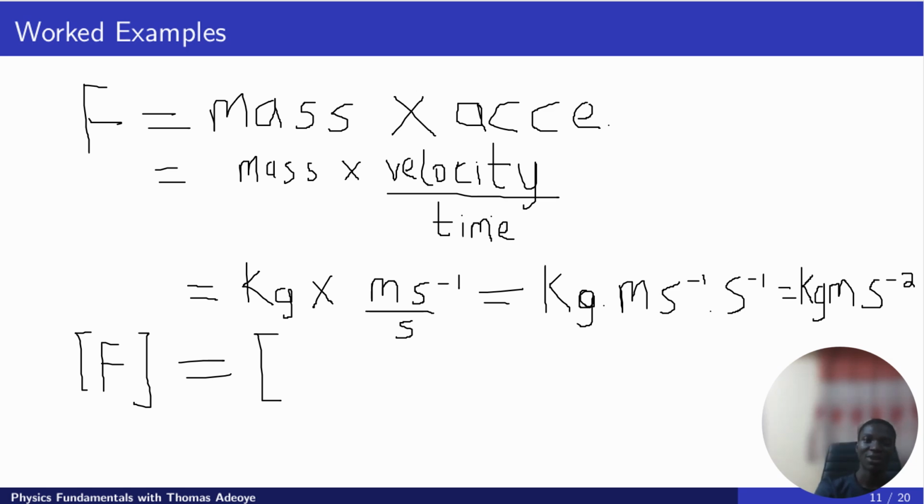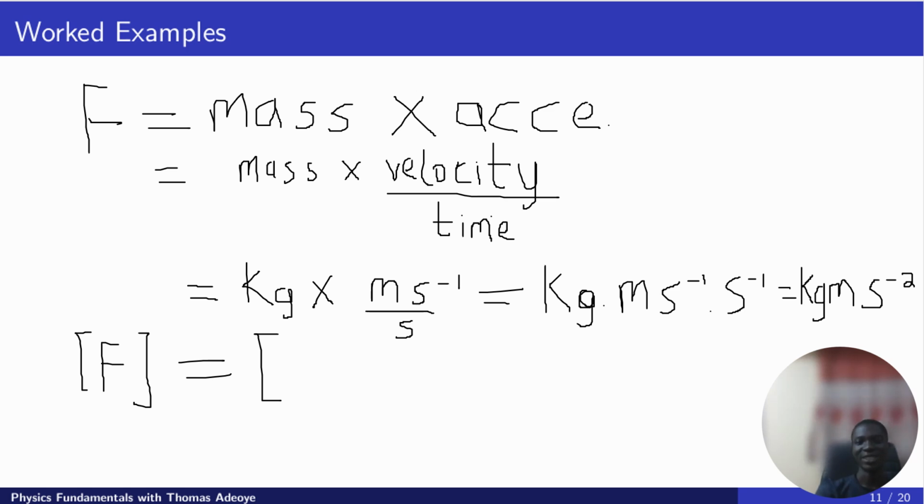So you now have kilogram ms raised to power minus 1 on top. These seconds can go up just like the other time, using the negative indices law. If it goes up, it becomes s raised to power minus 1. So we have s raised to power minus 1 multiplied by s raised to power minus 1. It will be s raised to power minus 1 plus minus 1. Plus times minus becomes minus, so we have minus 1 minus 1, and that gives s raised to power minus 2. And this is now kilogram meters per second squared, kgms raised to power minus 2.